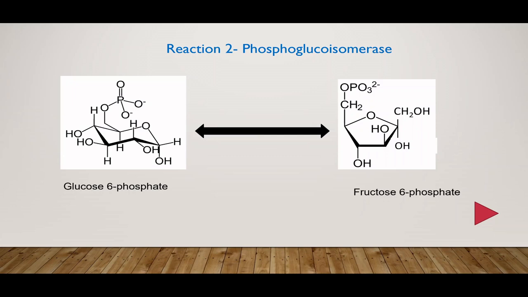In the structure of fructose, you can see that it is a 5-membered ring, and the first carbon projects above the plane of the ring as CH2OH, and the 5th carbon also projects above the plane of the ring as CH2OH, and when it is phosphorylated, it is converted to CH2OPO3 2-.